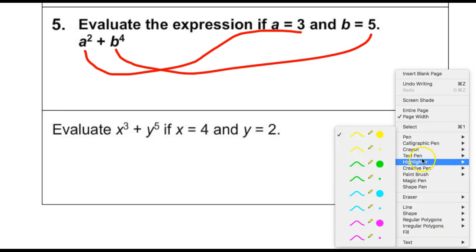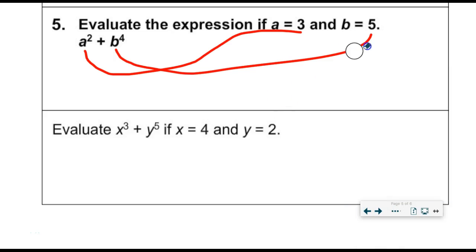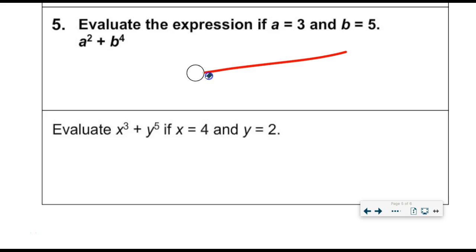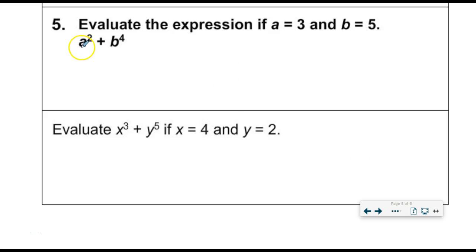Let me erase. It's going to look very similar to the previous examples. I'm going to simply rewrite this expression using the numbers. Be very, very careful that you don't flip them around. In other words, don't put 5 there and 3 there. If a equals 3, that means this is now becoming 3 squared. 3 gets substituted in for a, and 5 is going to be substituted in for b. So there you have it.